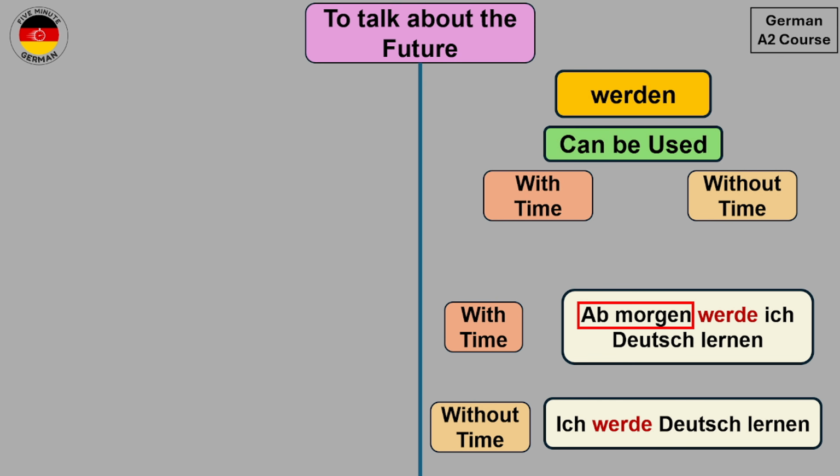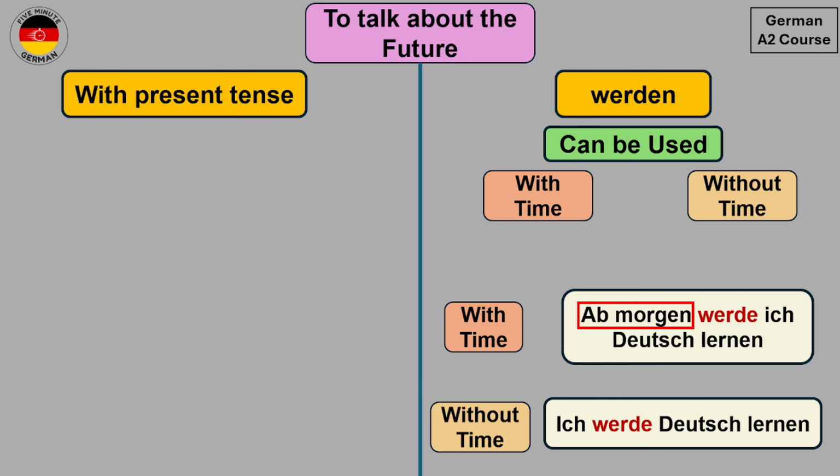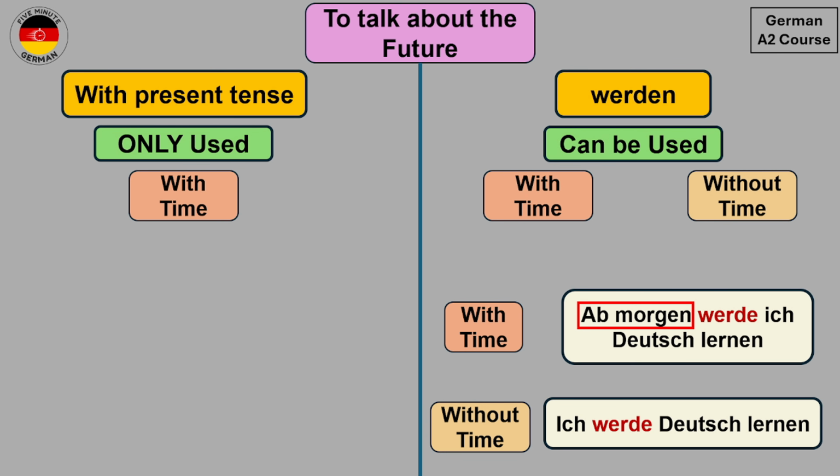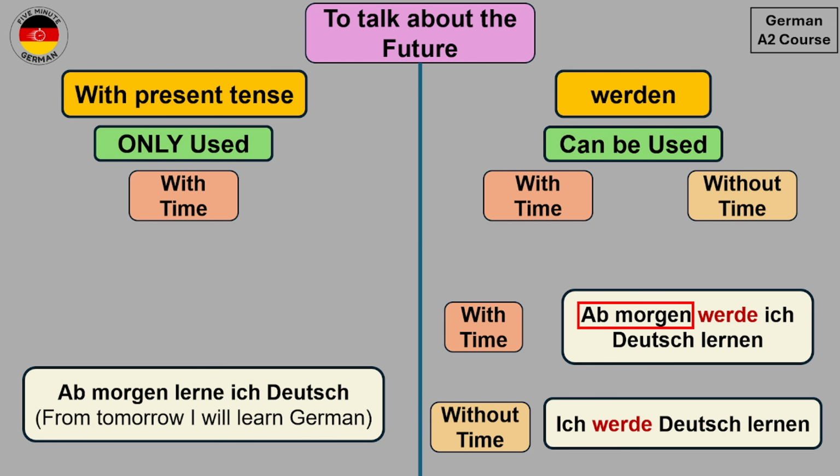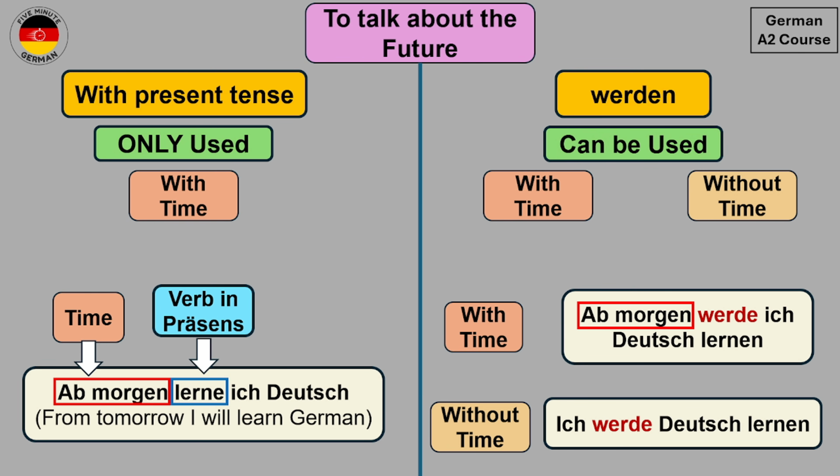Now in German, there is another way to talk about the future, and that is with the present tense. However, the important point over here is that the present tense can only be used with time to talk about the future. So an example for this can be, Ab morgen lerne ich Deutsch. From tomorrow, I will learn German. Now in this sentence, you see that we have the verb in present tense. So this is the first person conjugation for the verb lernen. And we have also specified the time. So when we say that from tomorrow I will learn German, then this is an action which will happen in the future. That's why this example describes the future.